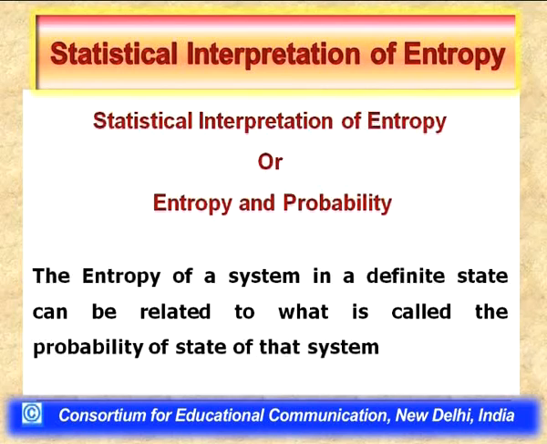Now, it is very difficult to understand how we can have a relationship between entropy and the probability of the system, or what the probability of the system actually is. So, there are two things to be understood. One is how to make up the relationship between the entropy of a system and the probability of the state of the system, and the other is what actually is the probability of the state of the system. These are the two important questions for the discussion.